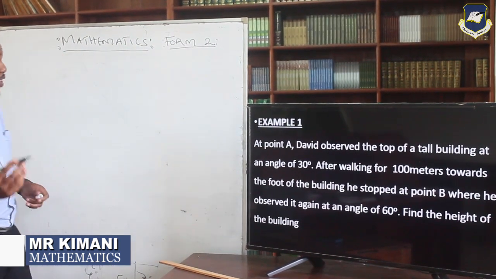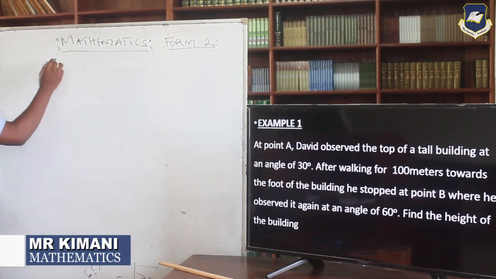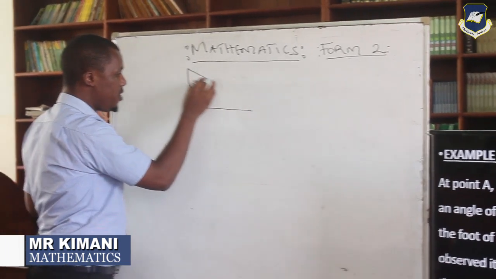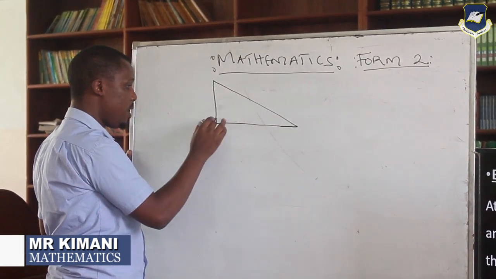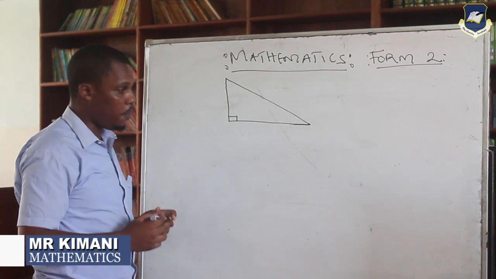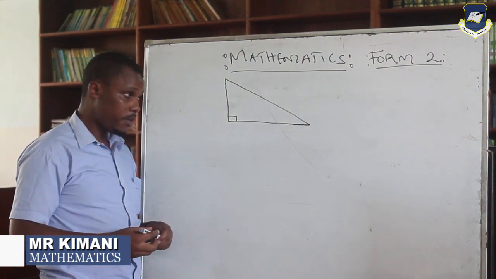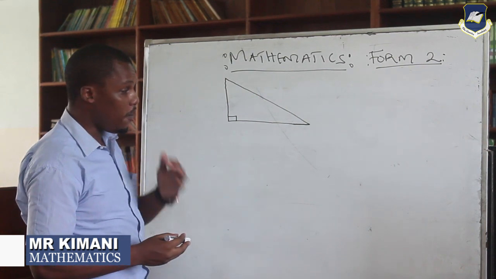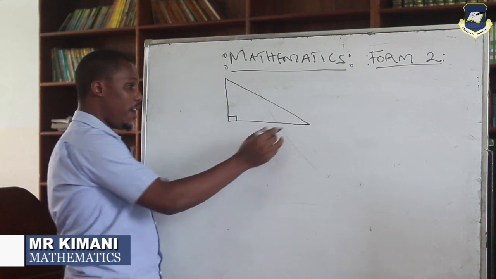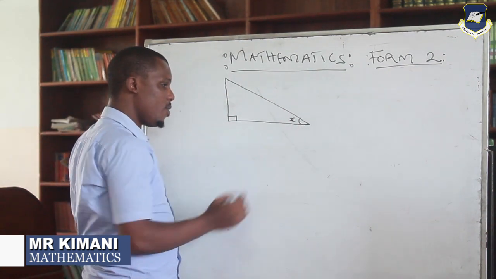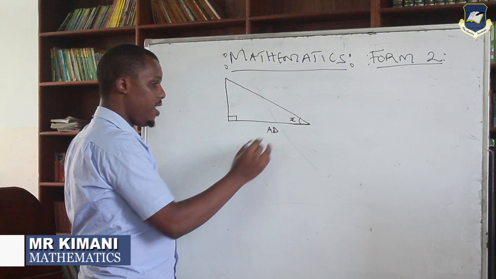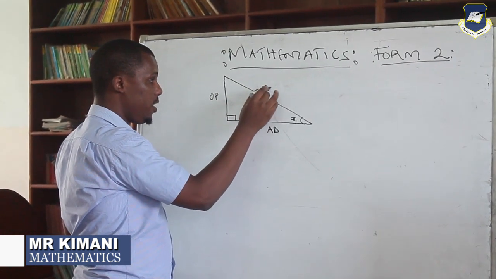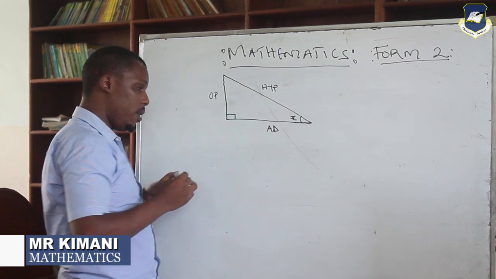The first thing is concerning the right angled triangle. Remember we said our topic is focusing on the right angled triangle, whereby we are going to use a theorem that I'm going to teach you in our next topic, known as the Pythagoras theorem. So this triangle is a right angled triangle, and we agreed that it has how many sides? It has 3 sides. If I consider this one to be my angle x, this side becomes the adjacent, this one becomes the opposite, and this one becomes the what? The hypotenuse. That's the concept we are talking about.